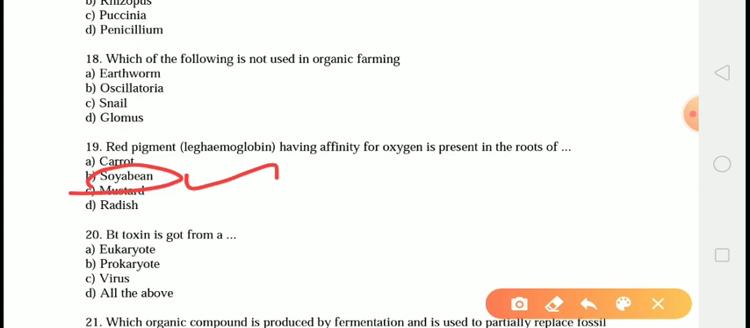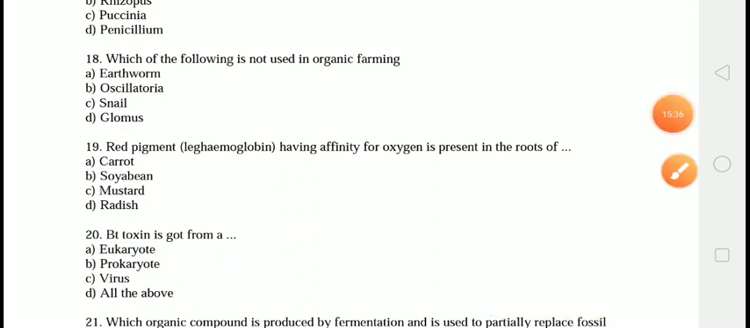Next question is, Bt toxin is got from a? The correct option is option number B, that is prokaryote. The Bt stands for Bacillus thuringiensis. It is a soil-dwelling bacteria that naturally produces a toxin that is fatal to certain herbivorous insects. The toxin produced by Bacillus thuringiensis, or Bt, has been used as an insecticide spray since the 1920s and is commonly used in organic farming, and it is a prokaryote.